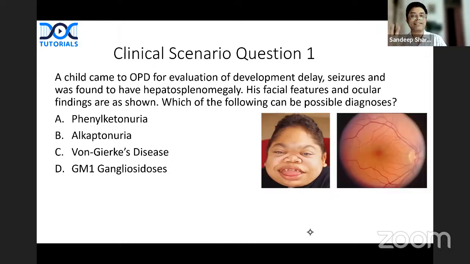Now, when you are sitting in an OPD, as an intern or taking a case, sometimes you will find these kinds of children coming to you in pediatric OPD. If I am an examiner, I have to create a scenario-based question, and I will be putting a question like this. So this child is having a developmental delay, and seizures are there. So he is having CNS involvement, number 1. Mark it. Whenever you get a question like this, try to break down what information the examiner is going to give you. So CNS involvement is there, number 1. He is also having hepatosplenomegaly.